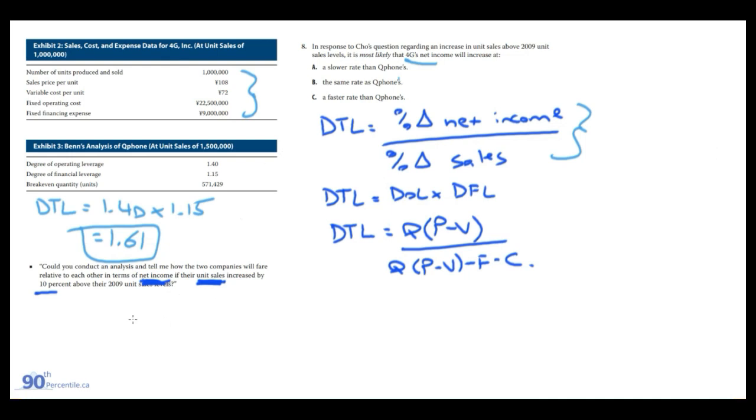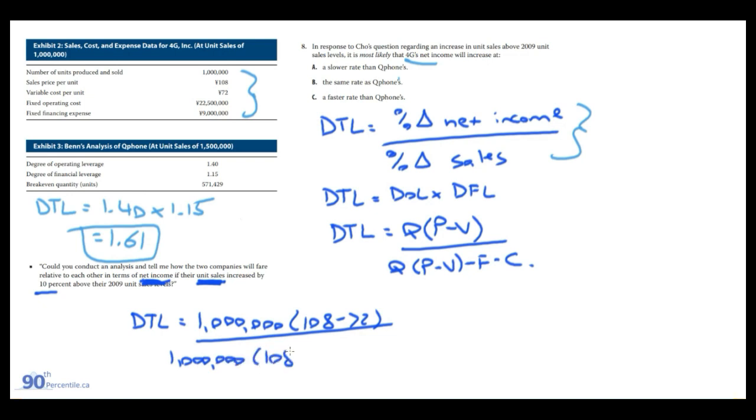And what we can do is just sub everything in. I'll bring it down here. We have space. So kind of similar to what we've done previously, a million quantity times the 108 price minus the 72 variable cost. Bring the same thing on the bottom. And then the fixed cost of the 22.5.